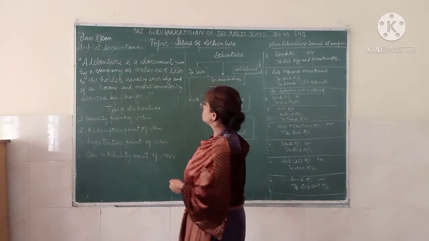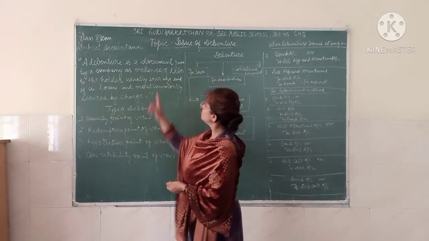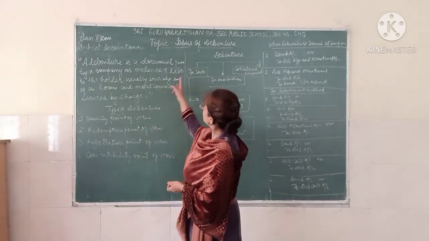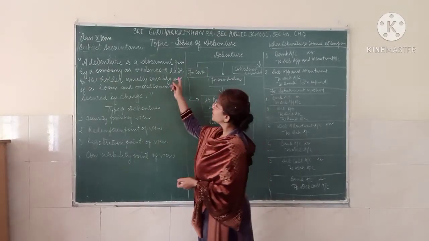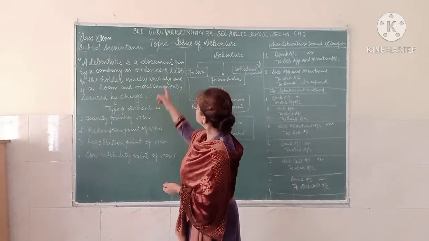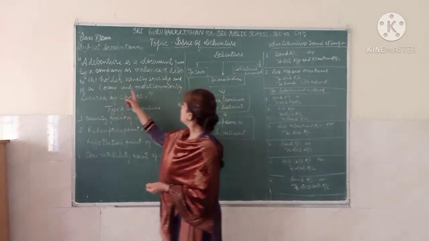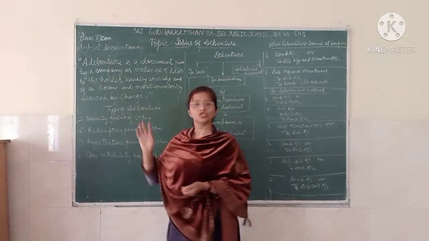One definition says the debenture is a document given by the company as evidence of debt. It is a proof of debt to the holder, usually arising out of a loan, and most commonly secured by a charge.